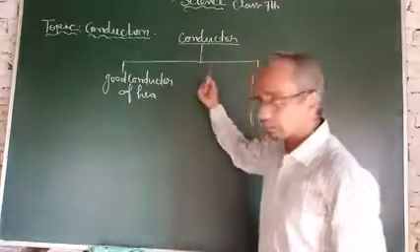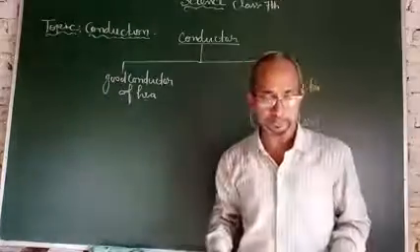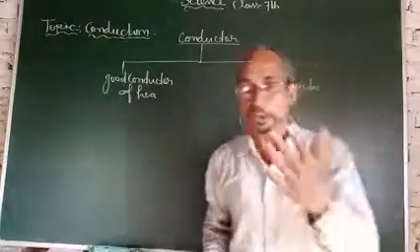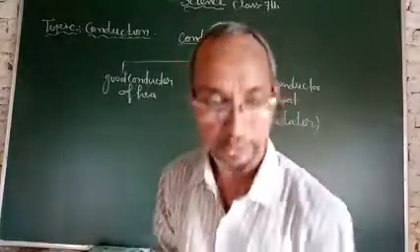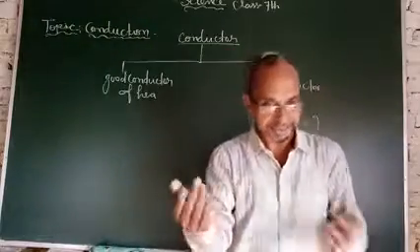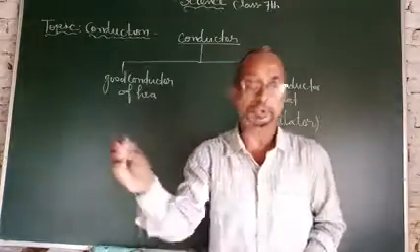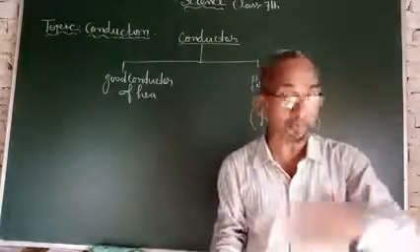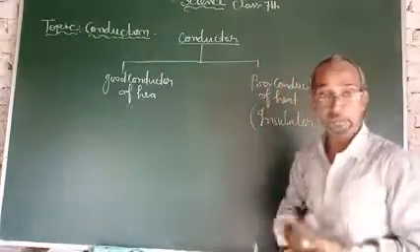So, there are two types of substances: good conductors of heat and bad conductors of heat. Good conductors are those substances which allow heat to pass through them easily. For example, all metals are good conductors of heat, such as silver, copper, aluminium, iron, mercury. These metals allow heat to transfer from one place to another place.